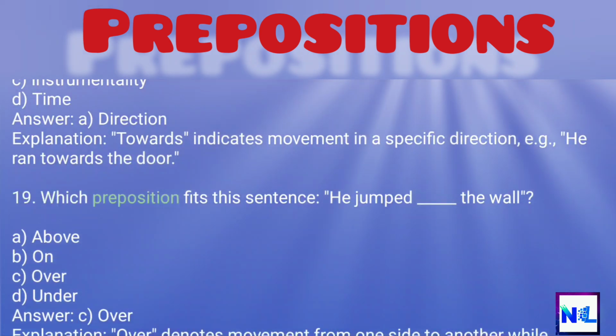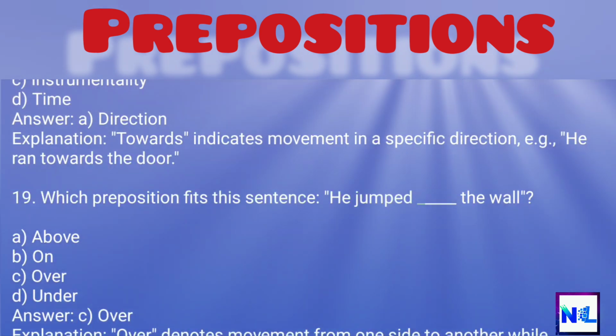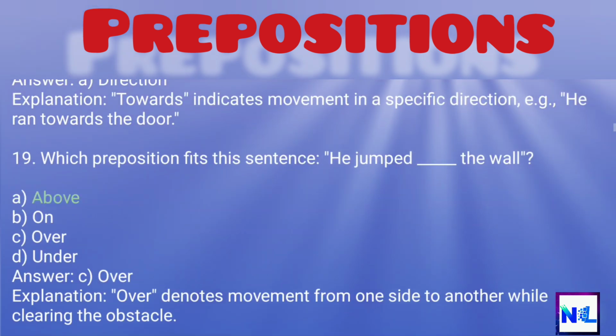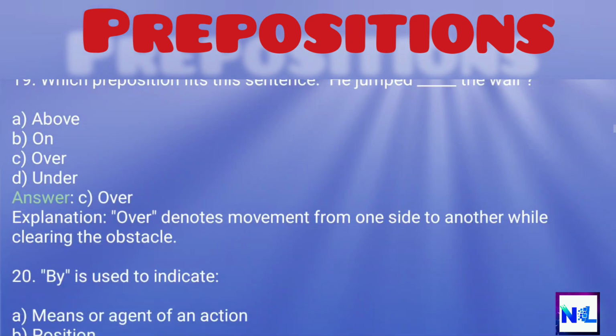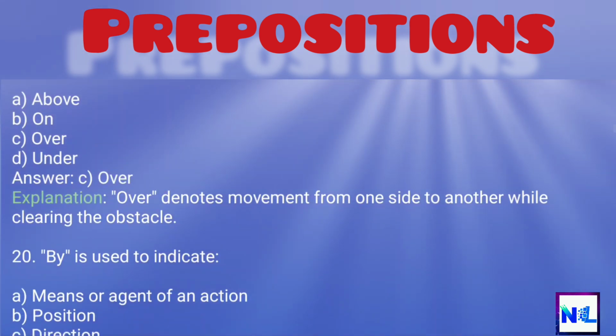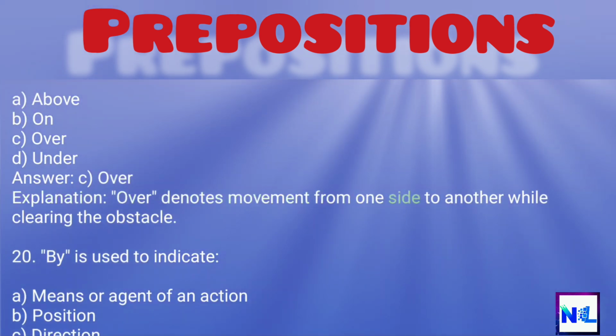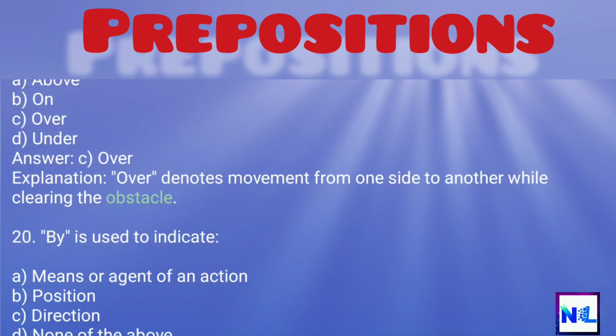19. Which preposition fits this sentence? He jumped the wall. A. Above, B. On, C. Over, D. Under. Answer: C. Over. Explanation: over denotes movement from one side to another while clearing the obstacle.